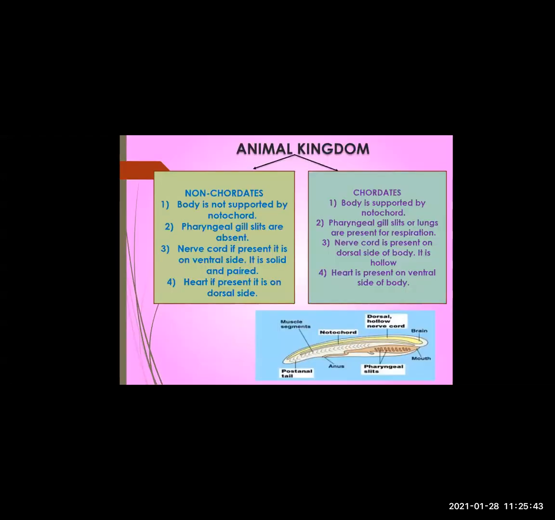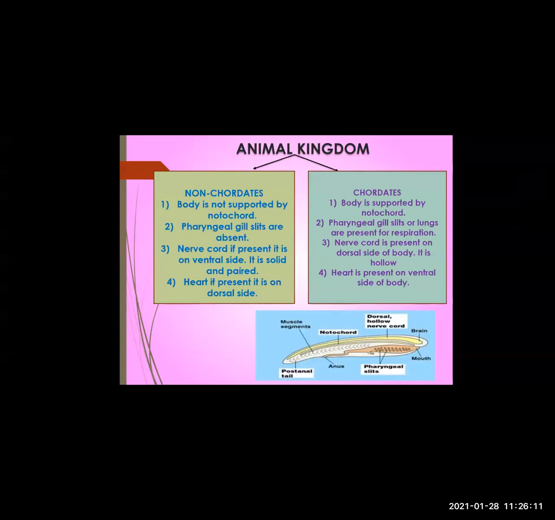As I said, on the basis of notochord, the animal kingdom is divided into two types, non-chordates and chordates. Now, what do you mean by non-chordates? See the difference between them. Non-chordates, the body is not supported by notochord. That means notochord is absent. Chordates, you will see the body is supported by notochord.